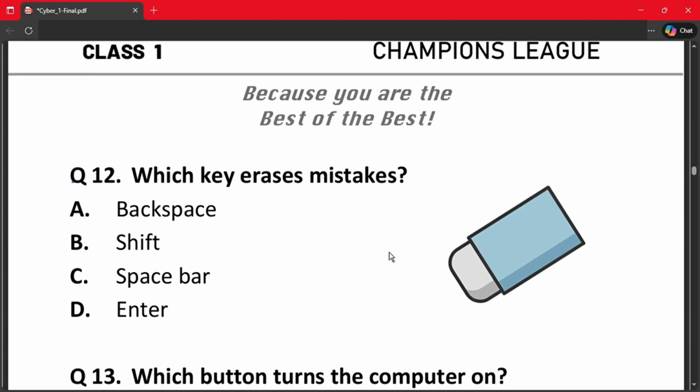Question number 12th. Which key erases mistakes? A. Backspace. B. Shift. C. Spacebar. Or D. Enter. The correct answer is option A. Backspace.